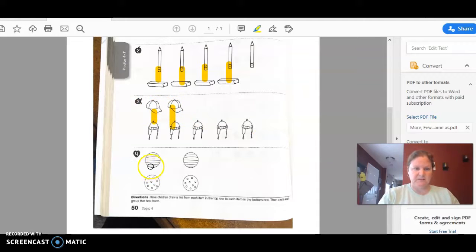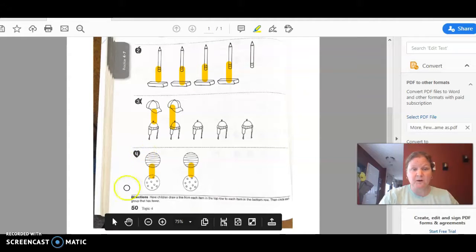Okay, let's connect the marbles for number 4. Listen to my question, very tricky. Which one has fewer? What? Neither? How do you know? They each have a match. So how would I describe number 4? There are the same. So these are the same.